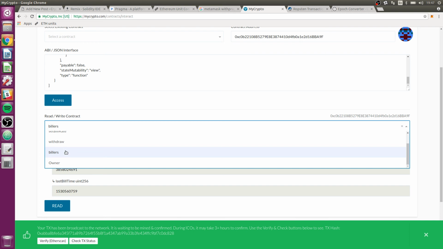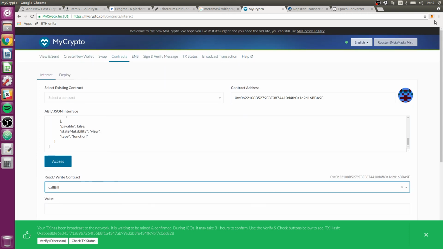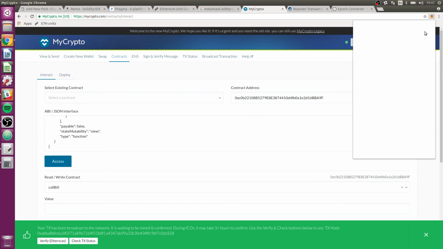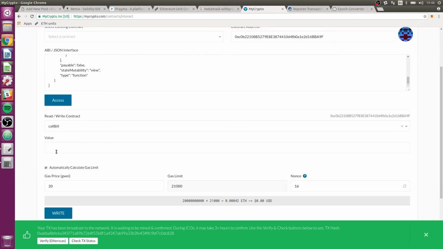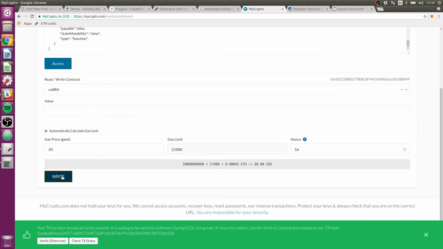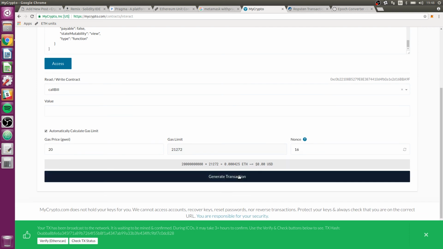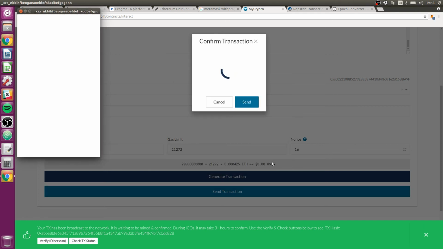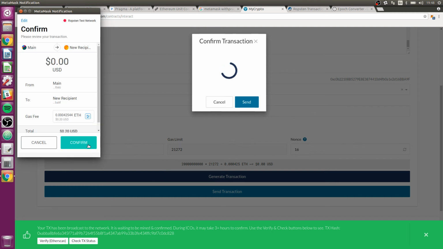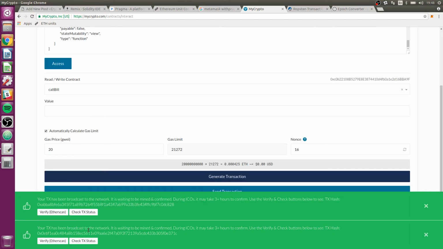And now let's go and try to bill. Finally, right? We're going to call bill. We're also going to change to our biller identity here, test Alice. And we should just be able to click write, and this should work. Let's see. Generate, send. Oh, it forces me to wait. That's kind of annoying hand holding. Confirm. Okay, now we can click right here.